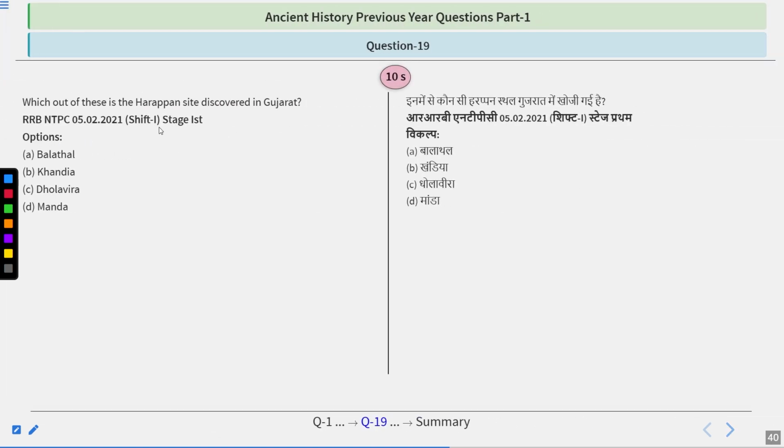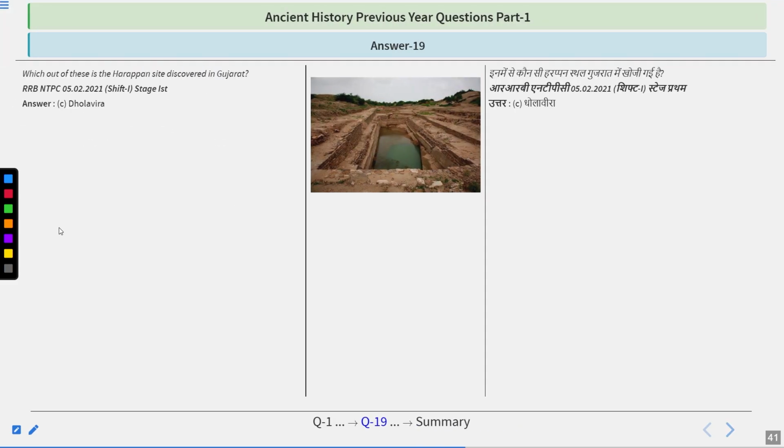Another one: which of these is the Harappan site discovered in Gujarat? The options are Balathal, Khandia, Dholavira, or Manda. So here is your time, just think about it. Okay, I hope you got it right. The answer to this question, guys, is Dholavira.